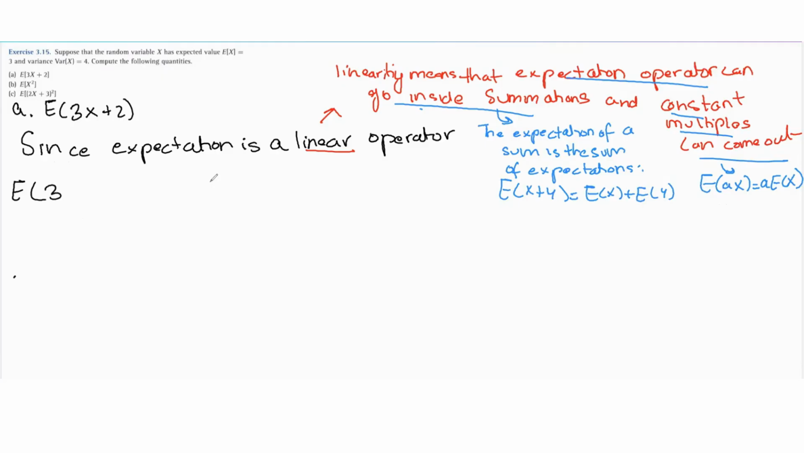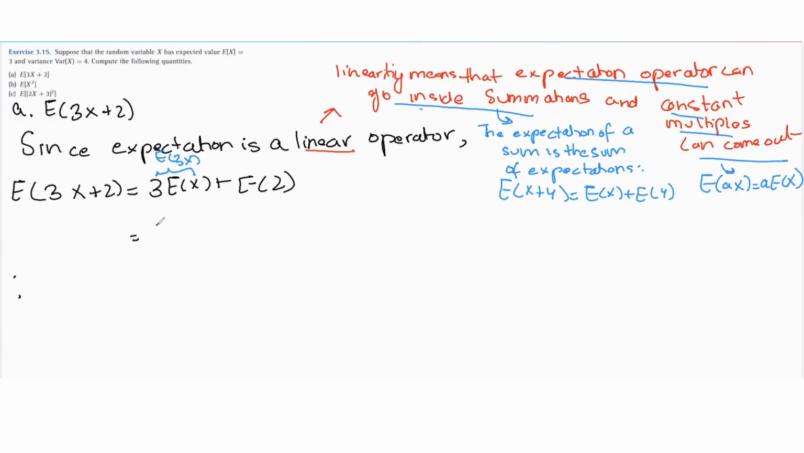Since expectation is a linear operator, we can write the expected value of 3x plus 2 as 3 times the expected value of x plus the expected value of 2. Why can we write this? We know expectation can go inside summation, so this becomes the expected value of 3x plus the expected value of 2. And because constant multiples can come outside, the expected value of 3x is 3 times the expected value of x. So here we're using the fact that expectation is a linear operator.